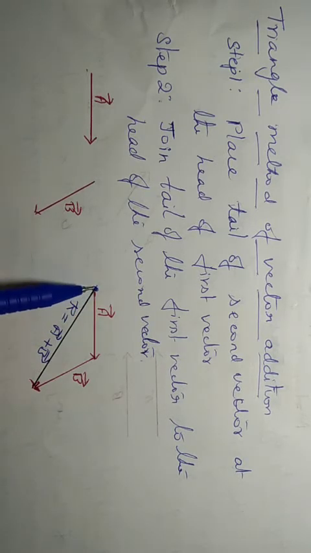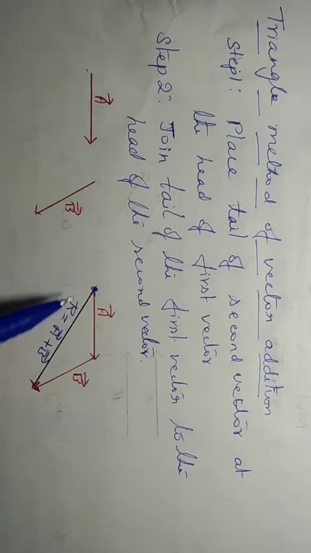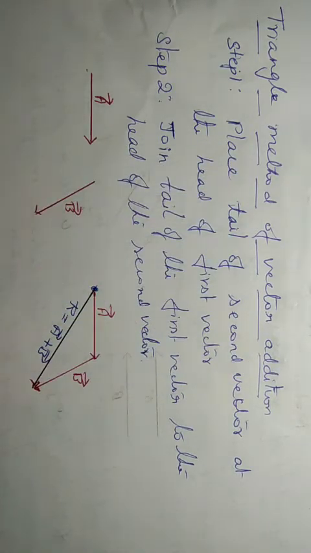From this point, the tail of the first vector to the head of the second vector. So this will be the resultant, that is r equal to a plus b. This is also called the tail to head method, or head to tail method. So, the triangle method of vector addition. If we want b plus a,